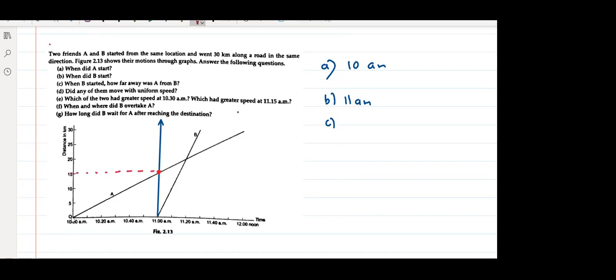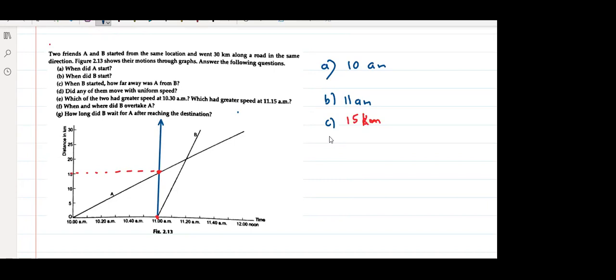Yes or no? Do you understand the concept? So this is 15 kilometers, because when B is at 0, A will be at 15. Okay? Do you understand? 15 kilometers. Any doubt in this?